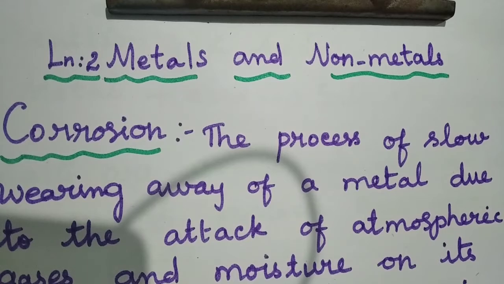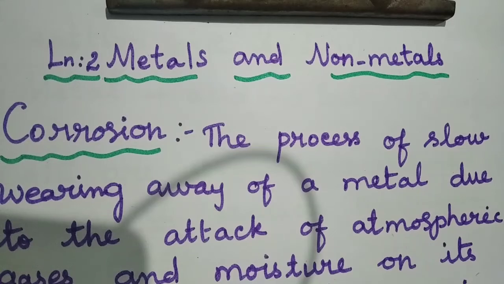Okay, in the previous class we have learned about the chemical properties of metals and non-metals. That is the reaction of metals and non-metals with oxygen and with water. Today we are going to see about corrosion.